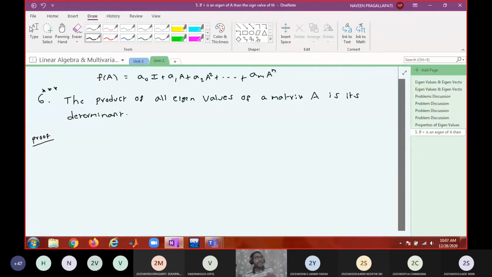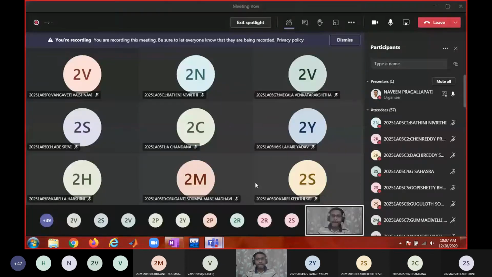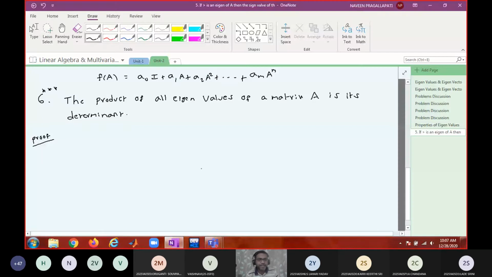Okay, so there may be simplification mistakes. To ensure that your answer is right, multiply the eigenvalues and compare that product with the matrix determinant. If those two match, then your answer may be right.